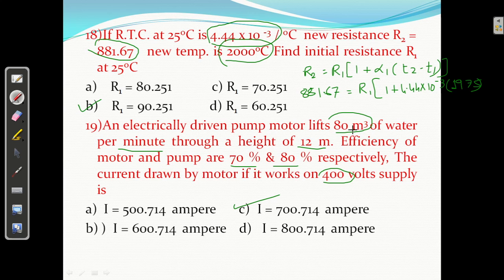80,000 MGH work done, 80,000 into G 9.81 into H 12 meter. This is the work done by pump. Whatever you get, if you divide by 60, you will get the output of pump. If you divide by 0.8, you will get the input of the pump. Input of the pump and output of the motor will be same. If you divide by 0.7, you will get the input of the motor. Okay, so it is 700 ampere. C is correct. Question number 19.